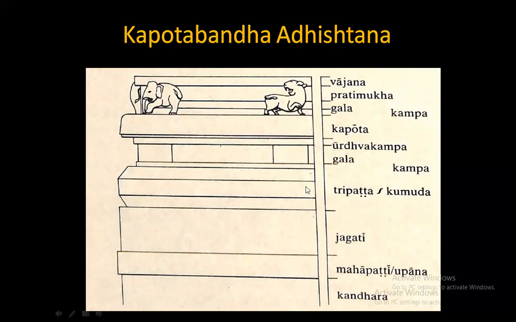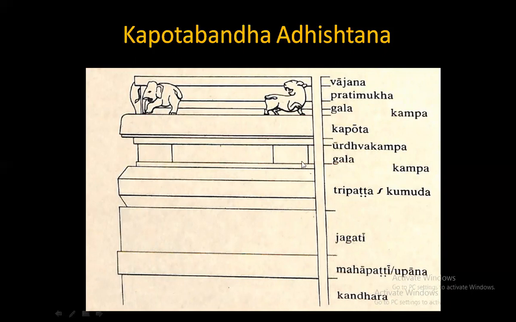Then there is a Gala. Then this is called a Kampa. We have already seen the Kampa. Here they are naming it Gala and Urdhva Kampa, or Adho Kampa and Urdhva Kampa. Ignore the name Gala for the moment. Just remember this as Kampa, Kantha and Kampa. This is Adho Kampa. I am still giving you another name. The Kampa, Kantha, Kampa, you are already familiar.